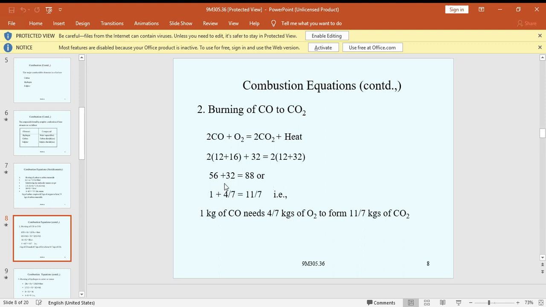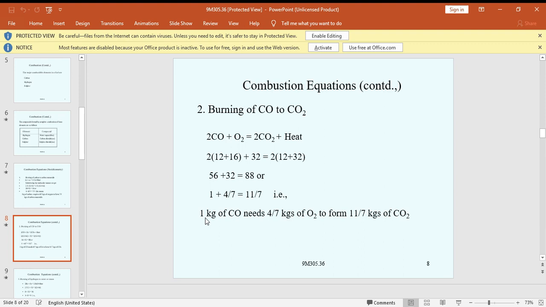So here the common factor is 56: 56 by 56, 32 by 56 and 88 by 56. Dividing by 8: eight fours are 32, eight sevens are 56, eight elevens are 88. So 1 kg of carbon monoxide requires 4 by 7 kg of oxygen to form 11 by 7 kg of CO2.